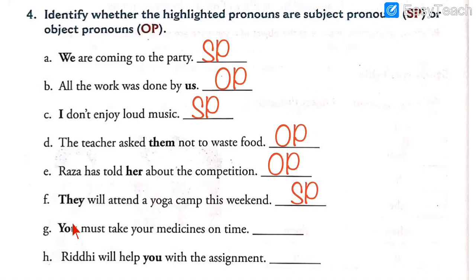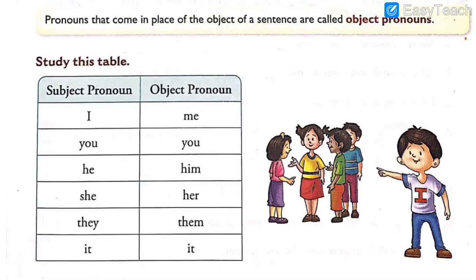Next, number 7. You must take your medicines on time. So I am talking to one person at a time. Whom am I telling? I am telling you. I am talking to one person only. But you is a pronoun which is common in subject as well as object. So now it will become difficult. How will you decide whether it is subject pronoun or object pronoun?